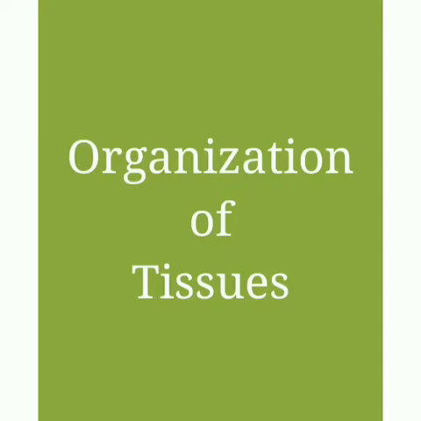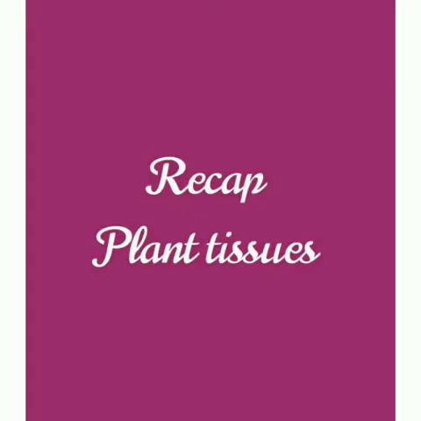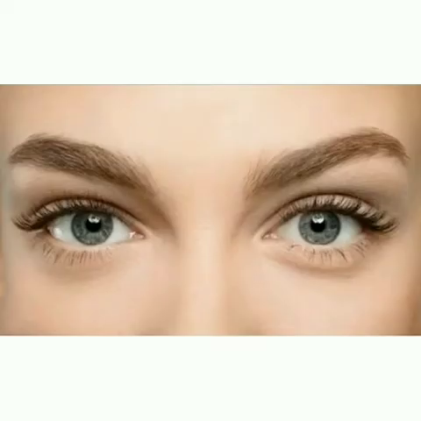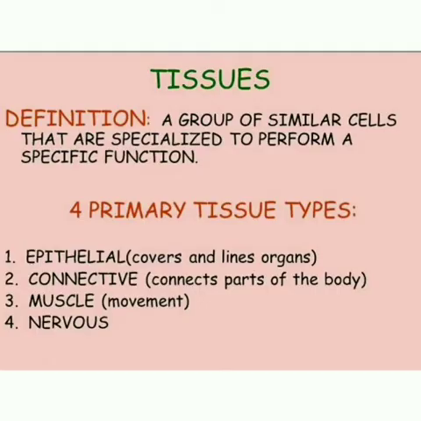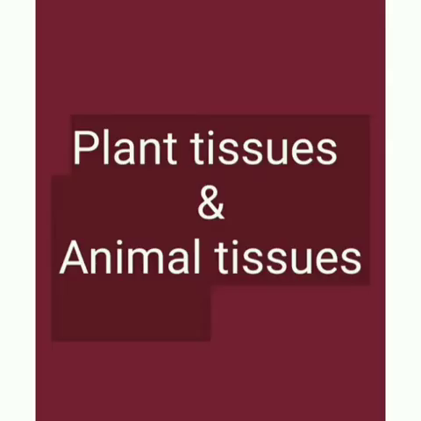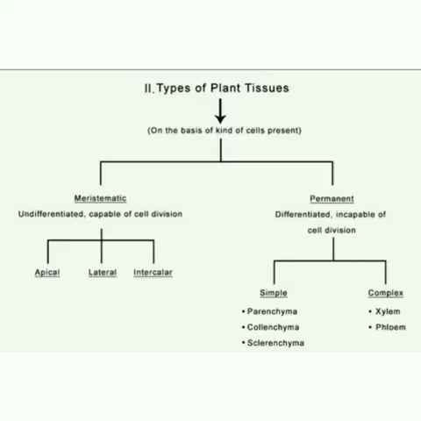In the previous week in biology, we started organization of tissues, in which we have completed plant tissues. Let us have a first look at that. What is a tissue? A group of cells that perform a particular function is called a tissue. These tissues are divided into plant tissue and animal tissue. Plant tissues are further divided into meristematic and permanent tissues.